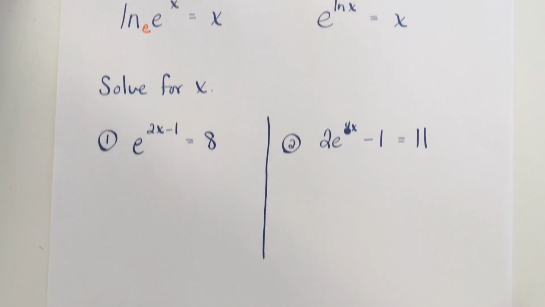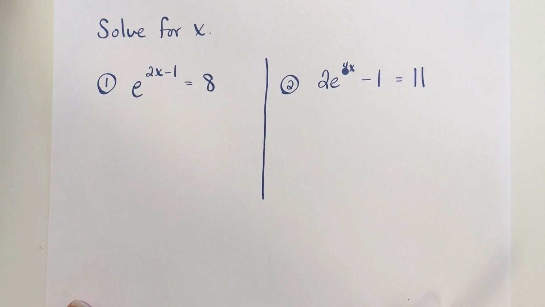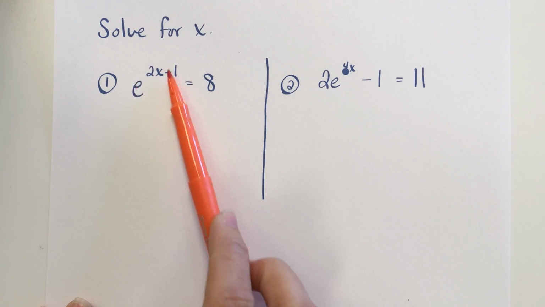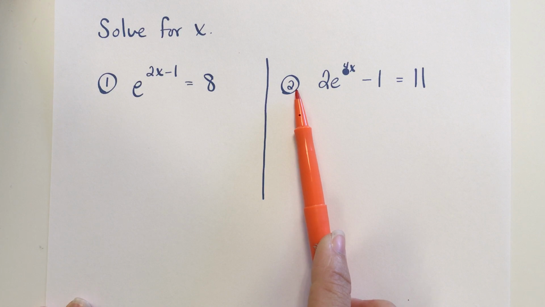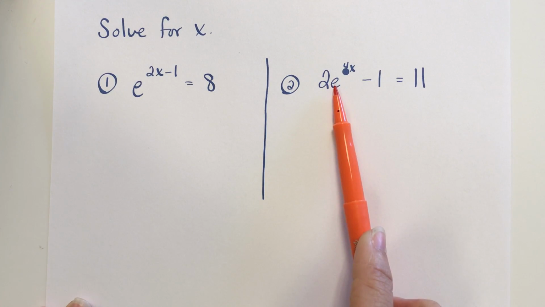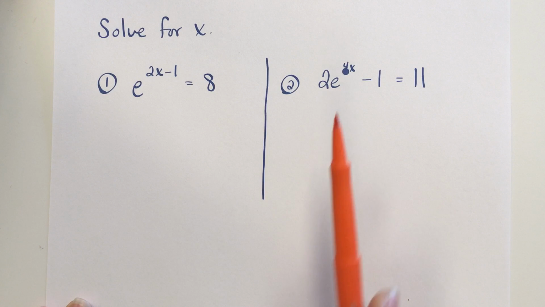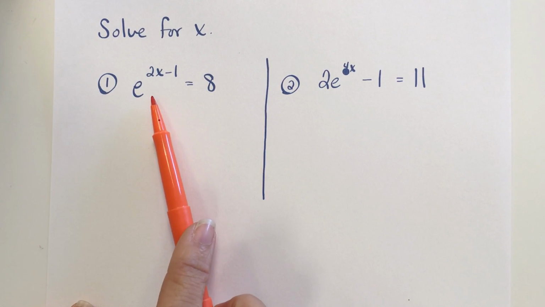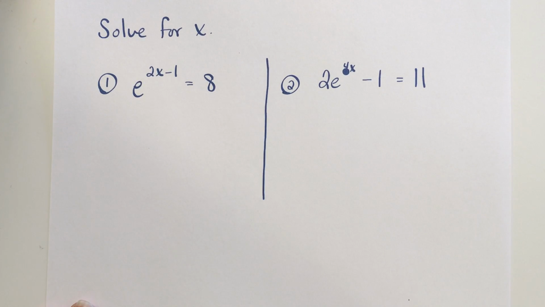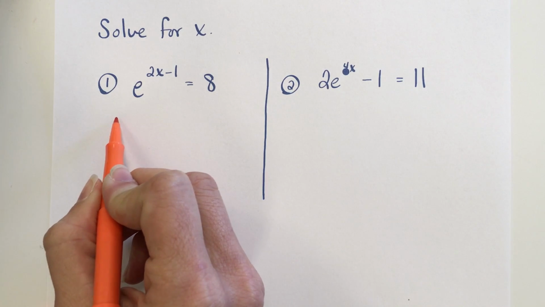All right, the first two problems you see here are natural exponential equations that we're going to solve. You do need to make sure that your exponential is on one side by itself. This one's already by itself. When I go to number 2 in a minute, I'll need to get this e to the 4x by itself. Once you have your exponential by itself, you take the natural log of both sides.